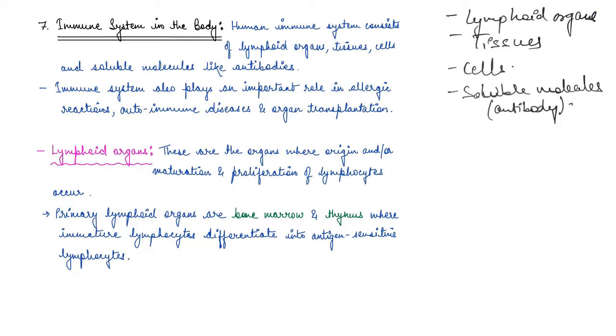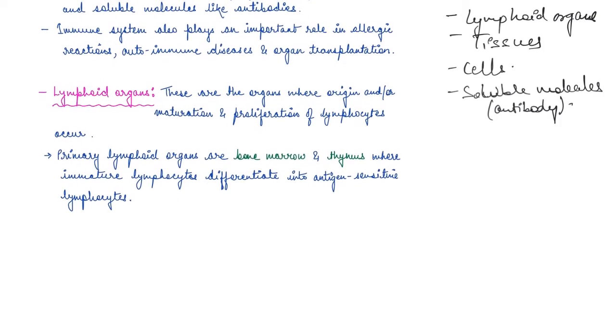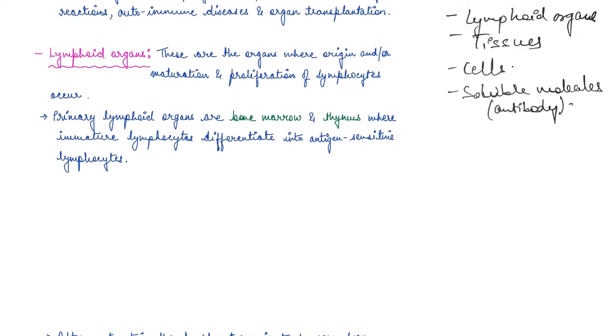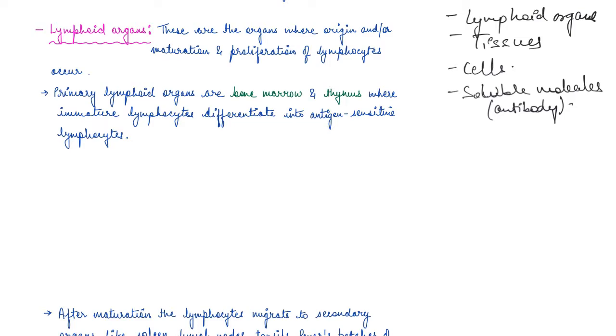So the first is lymphoid organs. Now guys, lymphoid organs are basically the organs where either origin, or maturation and proliferation of lymphocytes occurs. So we initially said that the WBCs, the lymphocytes, form the acquired immune system of the body, right? So the organs where these lymphocytes originate, mature and proliferate, divide, are the lymphoid organs.